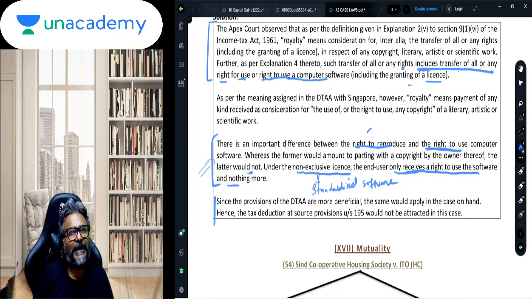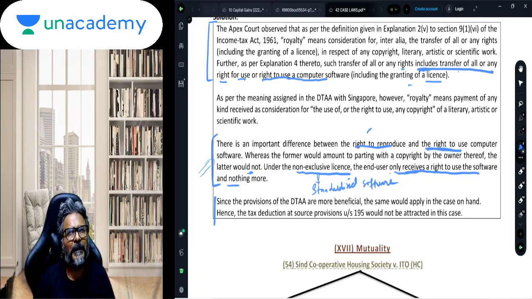Because in the treaty, if it is not defined as a royalty, it implies that it is then to be considered as a business income as per the treaty. And if it is considered as a business income, chances are very high that unless you have got any permanent establishment in India, you cannot tax that particular business income. And that is the reason why whichever is more beneficial to the assessee, that is what will prevail.